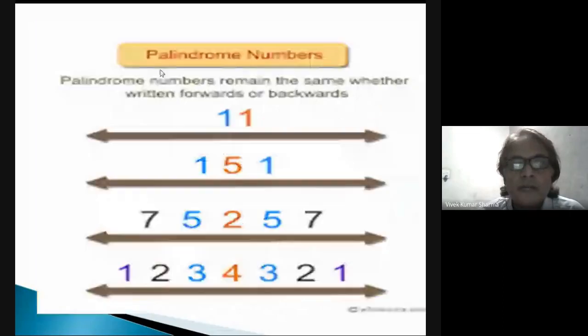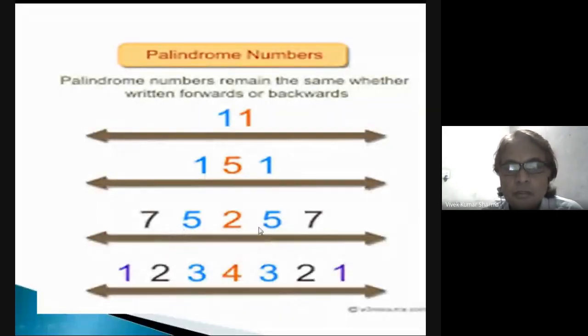Okay, and palindrome numbers. Palindrome numbers remain the same whether written forwards or backwards. You can see 151. It will be the same when you read from left to right or right to left. 151 when reading left to right, and reading right to left, 151. Similarly, you can see 75257, 75257, the same number. This is called a palindrome number.